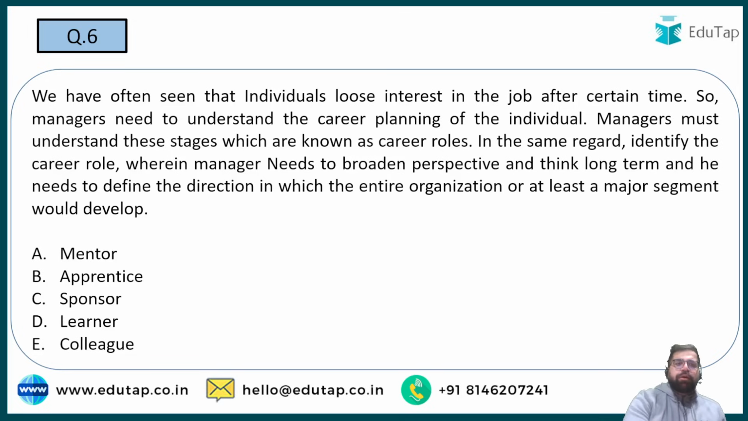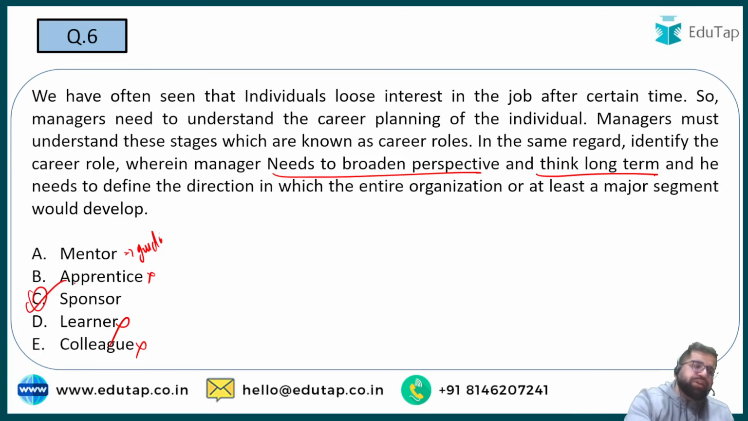Now, tell me what is the answer for this. Identify the career role where the manager needs to broaden the perspective and think long term. So it cannot be apprentice because apprentice is something which starts at a very young level. It cannot be colleague, and it cannot be learner, because these two are not making any sense. So it will be either mentor or sponsor. Now, if the answer had to be mentor, I think they should have mentioned guiding something, a personal consideration. If I am a mentor, then I will be guiding somebody, training that person, which is not present over here. Therefore, if I have to make a calculated guess, I would choose option number C.